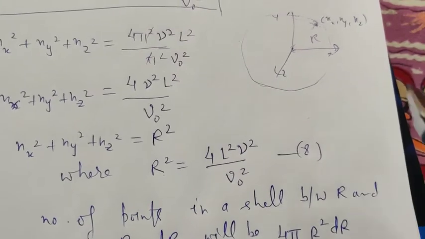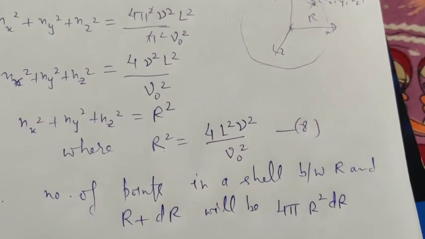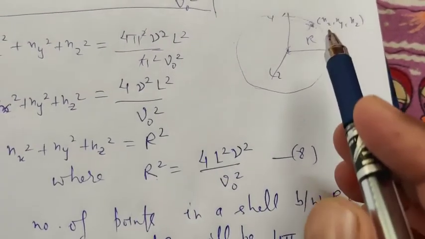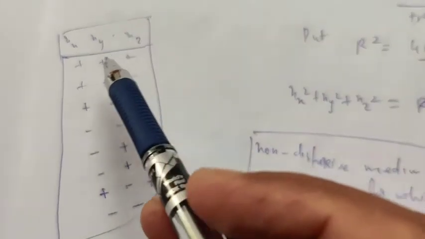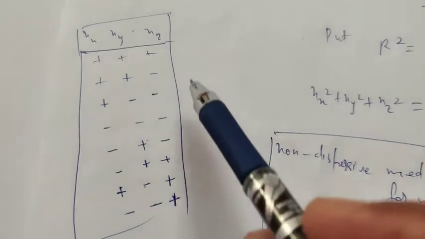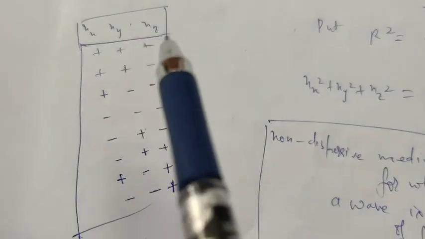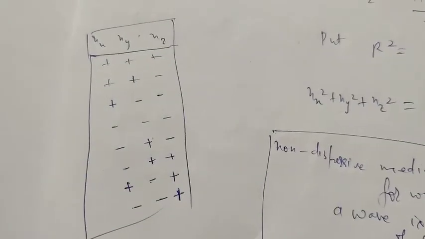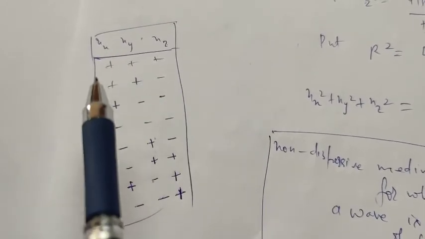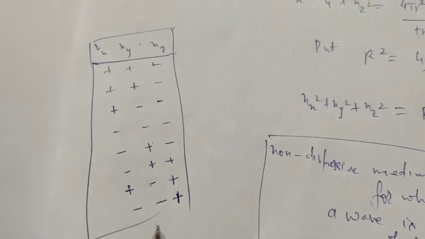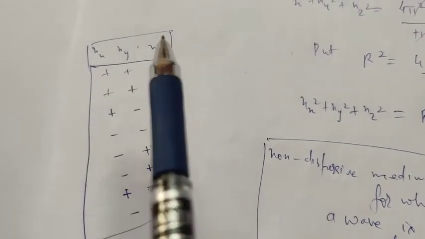If you only consider the positive values, there are 8 sets of combinations for the values of nx, ny and nz.